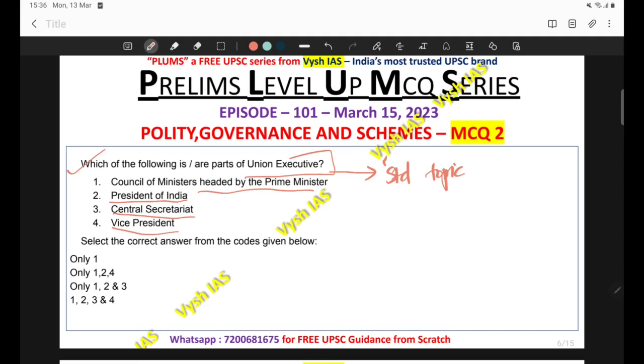Before starting this question, let me tell you that you should be aware of each and every point mentioned in the preamble, fundamental rights, the particular article numbers, then fundamental duties, under which part it is coming. In a nutshell, you should be completely aware of each and every schedule of the constitution, and each and every part of the constitution, what it is dealing with.